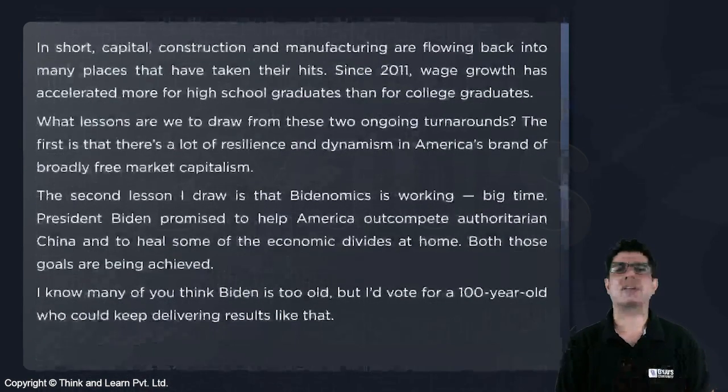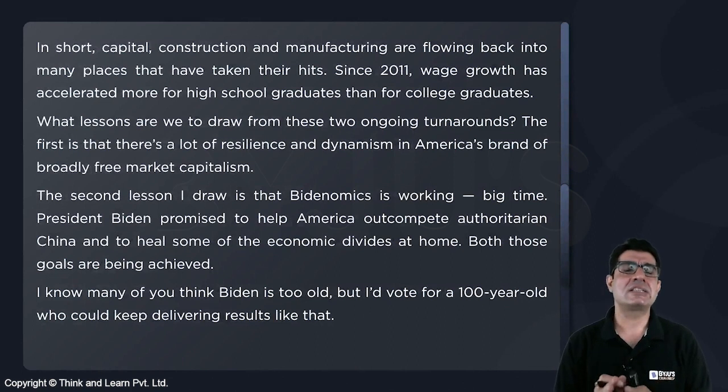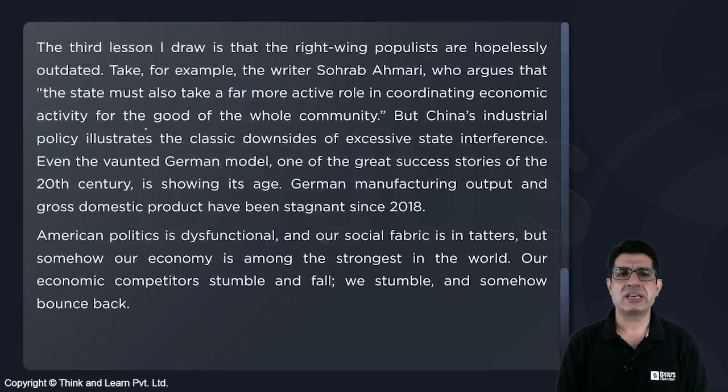And thereafter the third segment, the lessons that we can draw. So here is the first lesson, the second lesson, and then you eventually have the third lesson, right? And then of course the last paragraph is a conclusion.